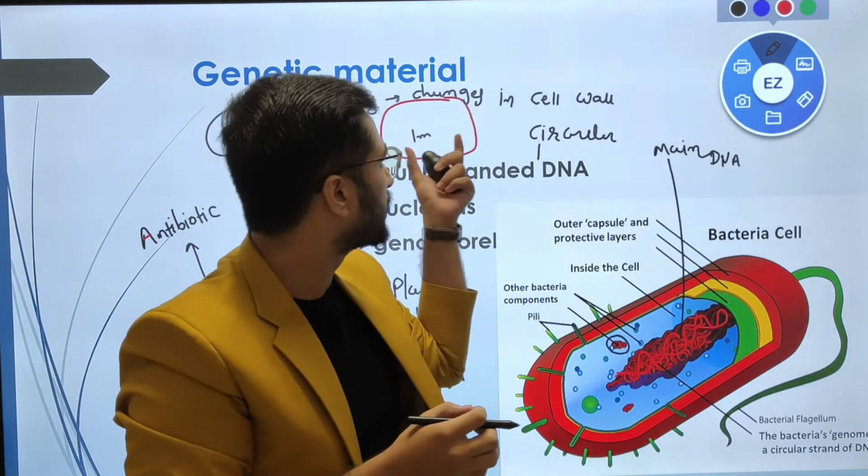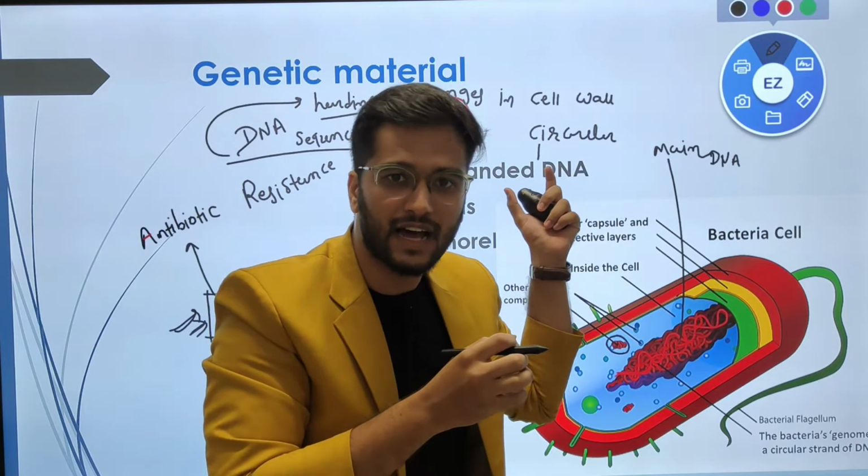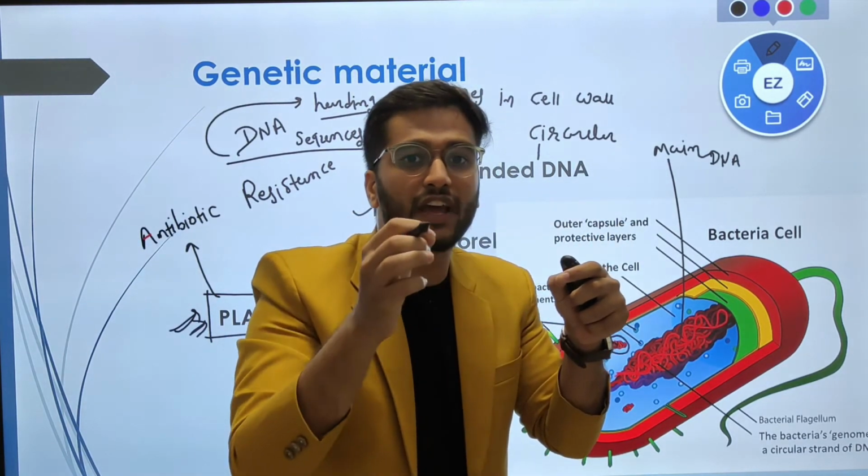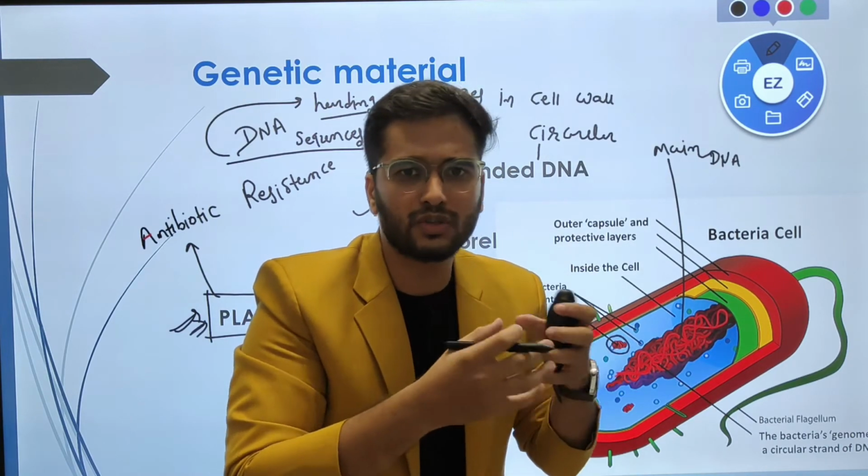But the question is, if the colony is 1 million cells large, then these resistance genes are required to spread in the whole colony. So who will do this function?